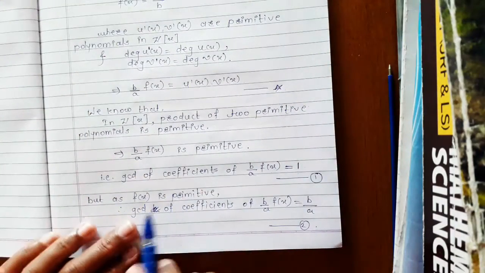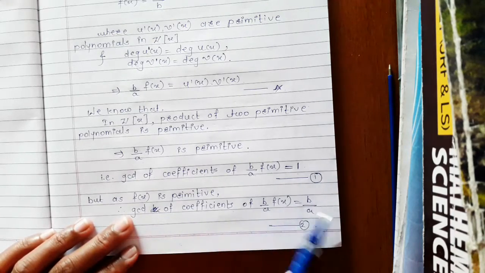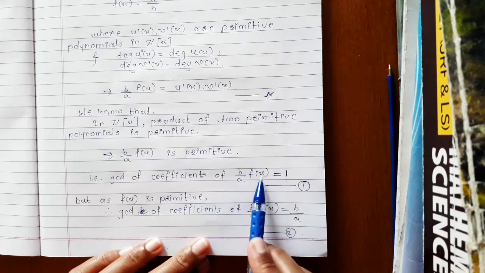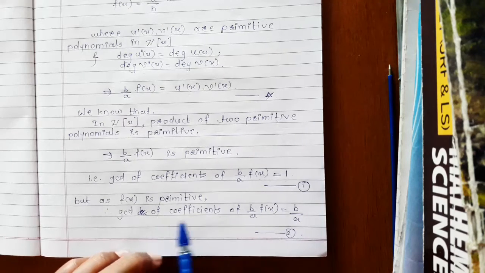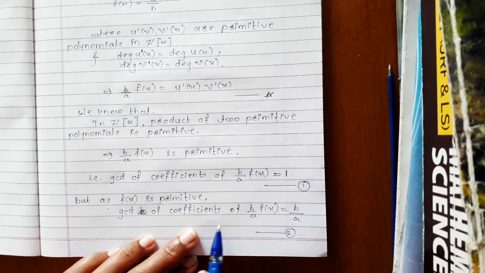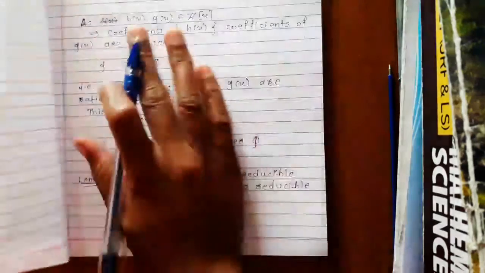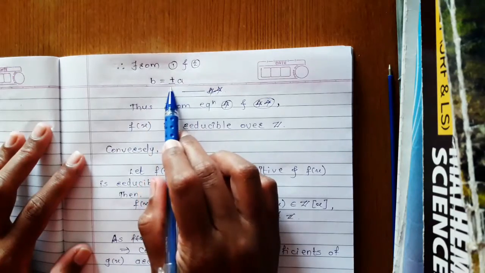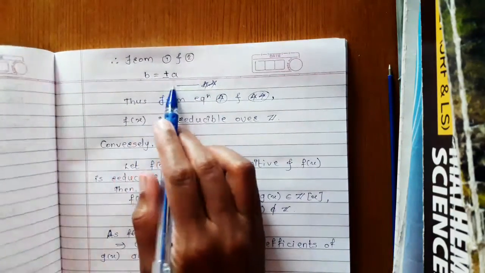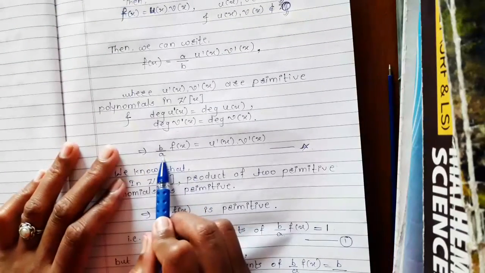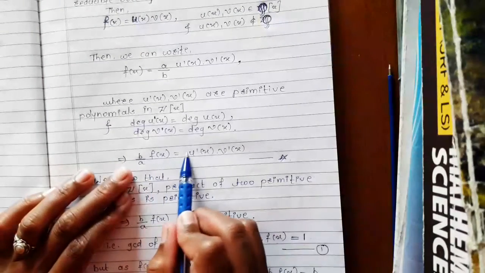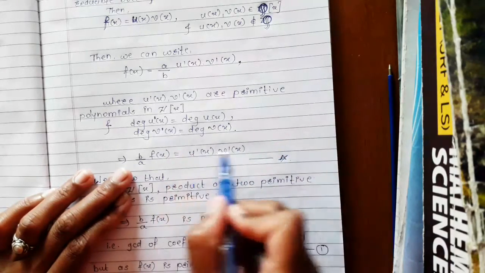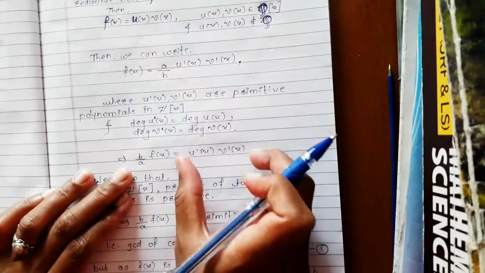But f of x is primitive, therefore the GCD of coefficients of b upon a into f of x is equal to b upon a. Now from 1 and 2, the GCD of coefficients of b upon a into f of x is 1, and also the GCD of coefficients of b upon a into f of x is b upon a. So from 1 and 2 we get that b is equal to plus minus a. As b is equal to plus minus a, this implies that b upon a is equal to plus minus 1, and thus f of x is equal to the product of two primitive polynomials, and these primitive polynomials u dash of x and v dash of x are both non-constant polynomials.